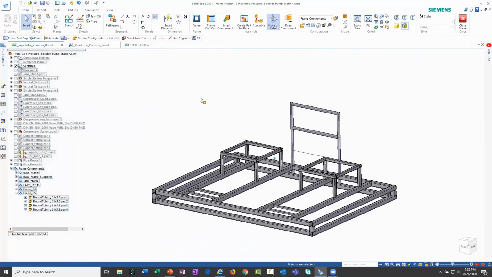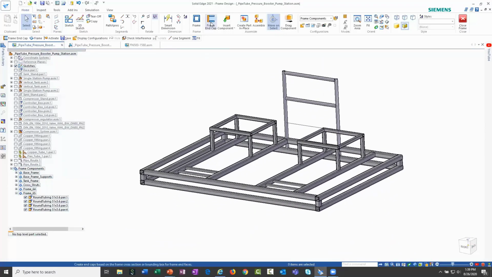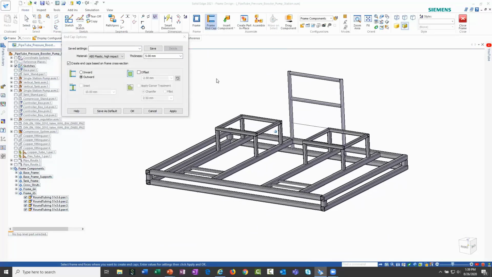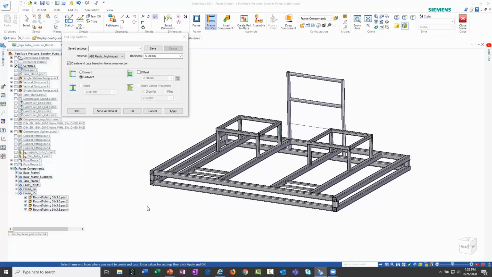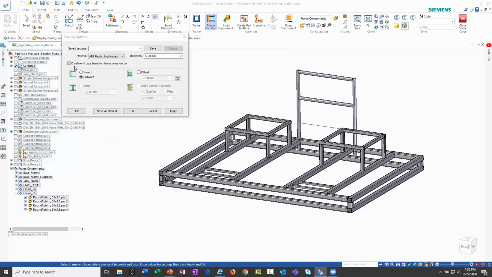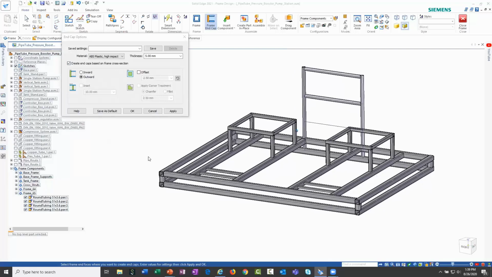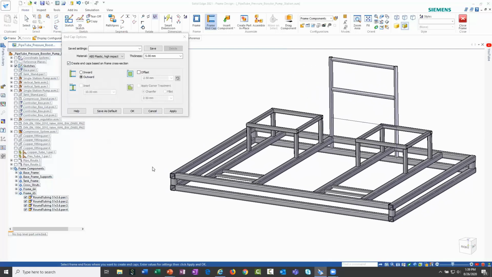So the reason I did this is just to talk a little bit about this new tool called Frame End Caps. Frame End Caps allows me, as I mentioned, to place end caps on any open frame member. I'm going to utilize this option here, the frame cross section. If you don't like that, you can choose some of these other options here. I'm not going to go into a ton of detail, but just to show that I can easily select any open cross section.